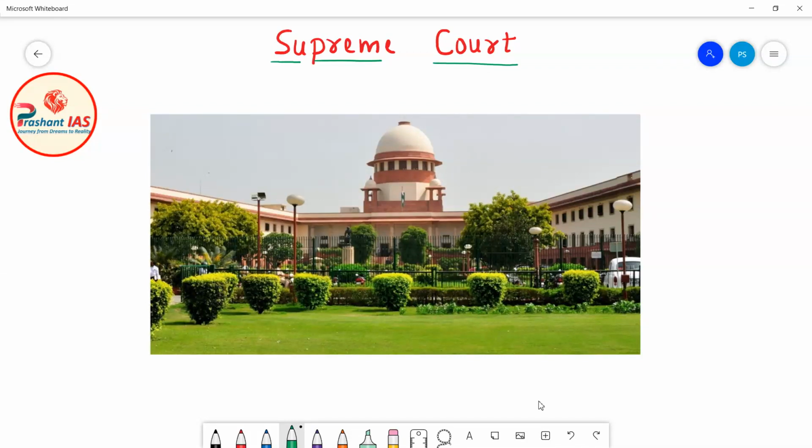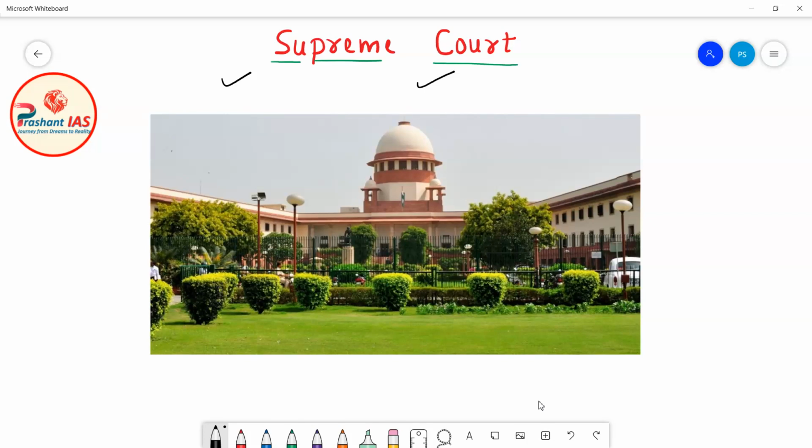So friends, in the last class we discussed the topic of financial emergency, and in this class we will continue our discussion further. As you can see on the screen, the topic of today's class is the Supreme Court of India. From this class we will start our discussion of the Indian judiciary, and our main topic is the Supreme Court of India.